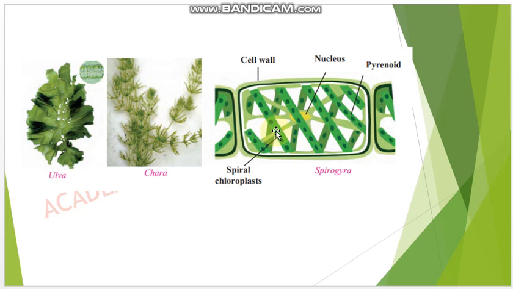See here these plants: Ulva, Chara, Spirogyra. They don't have a root, stem, leaves, all these things, but they come in the category of autotrophs because they have chlorophyll, and this is the first division, that is the Thallophyta. See here, this Spirogyra has this prominent cell wall. The nucleus is here and the pyrenoid is here. This is the spiral chloroplast, and the chloroplast has the chlorophyll.